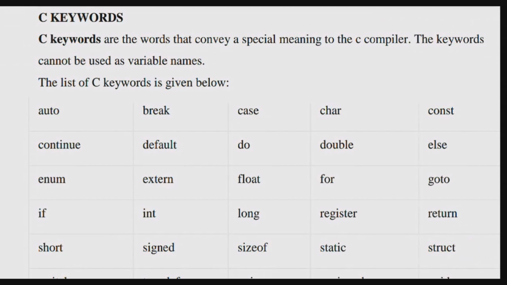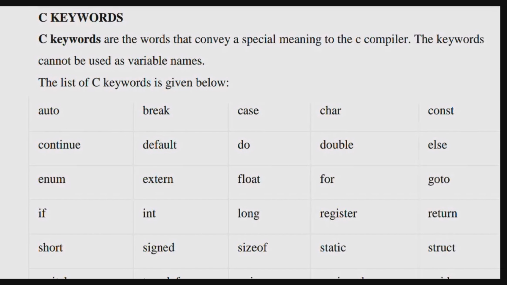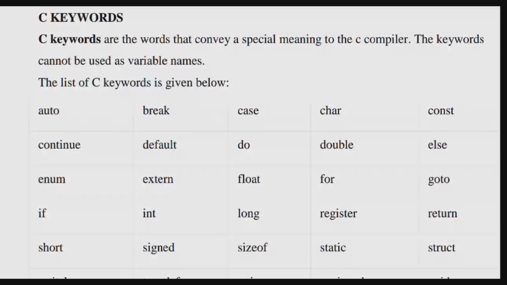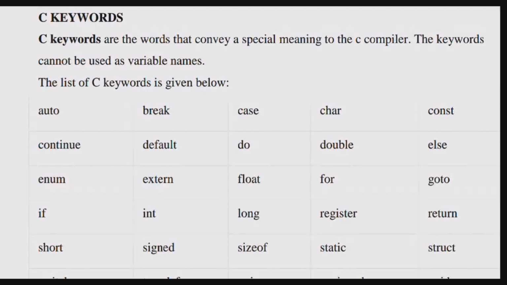Keywords. Now the next topic is C keywords. C keywords are the words that convey a special meaning to the C compiler. So the keywords cannot be used as variable names. What are variables in general? A, B, C, like that. We use variables, right? Variable means it is not a constant.